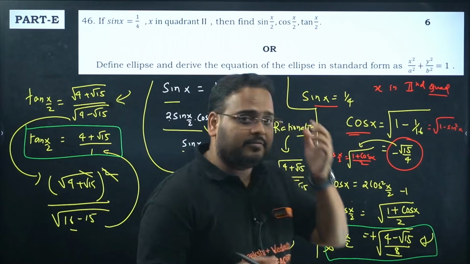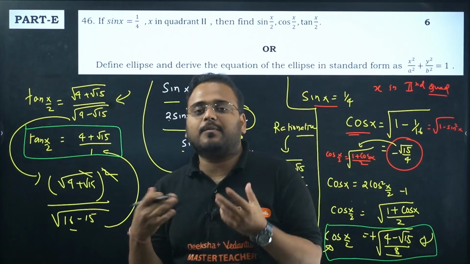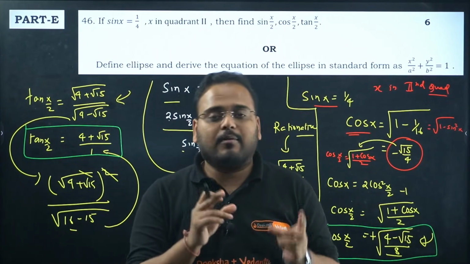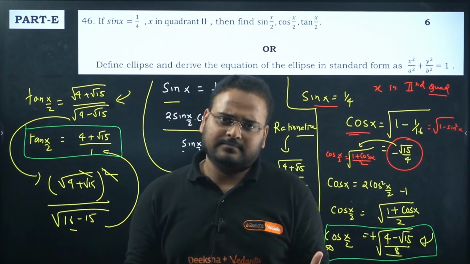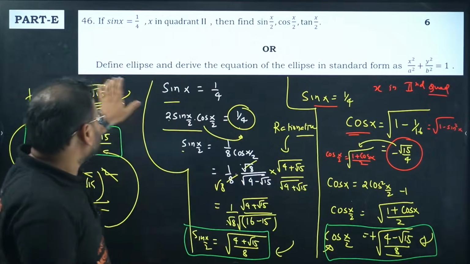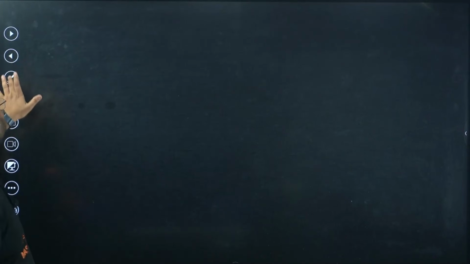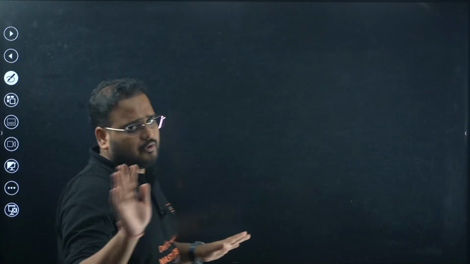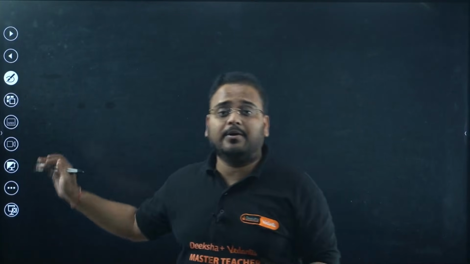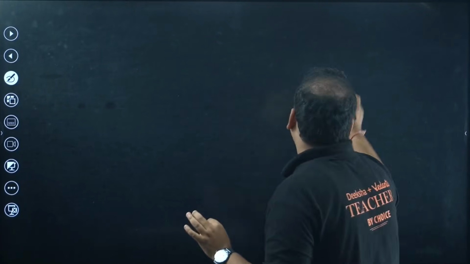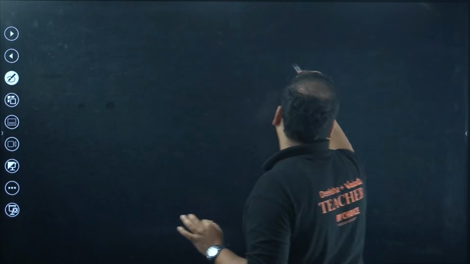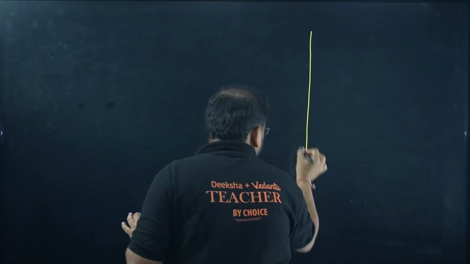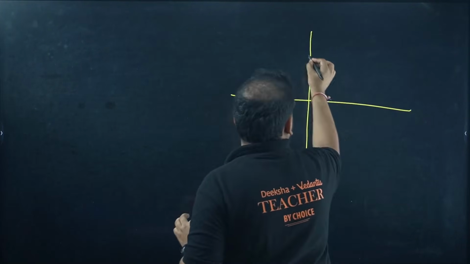The locus of a point whose sum of distances from two fixed points is always constant. Clear? You can get the definition anywhere, so I'm not going to give my energy to the definition. You'll have that in your NCERT, in your textbook. I don't have to write a definition over here, but the proof I'm going to give you. I'll again repeat the statement. I'll draw two figures, one a little bigger.